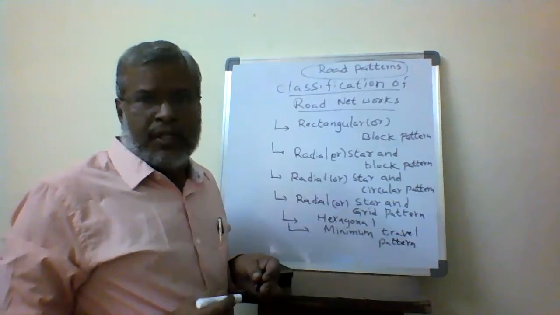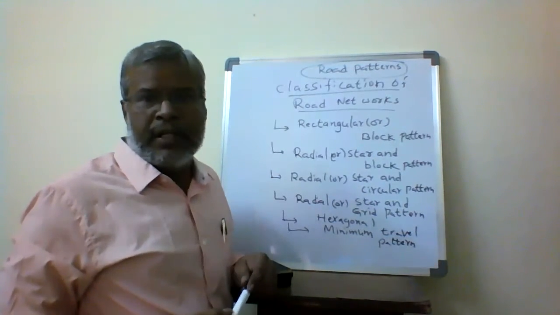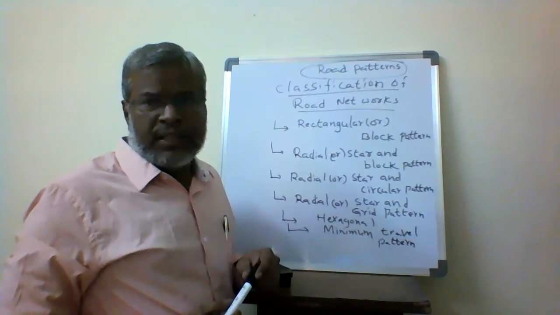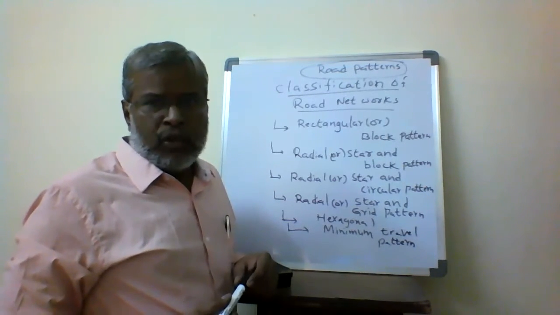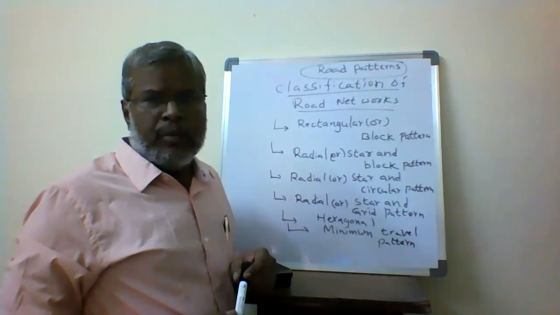So the classification of the road network: the first is the rectangular or block pattern. The second is the radial or star and block pattern. The third is the radial or star and circular pattern. The fourth is the radial or star and grid pattern, hexagonal pattern, and minimum travel pattern.